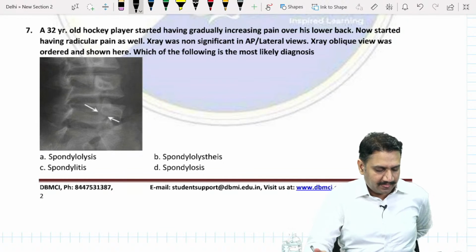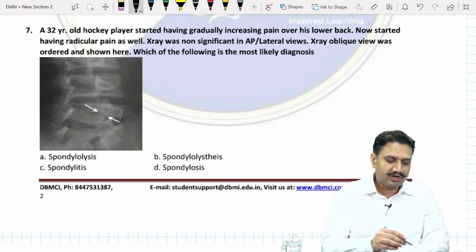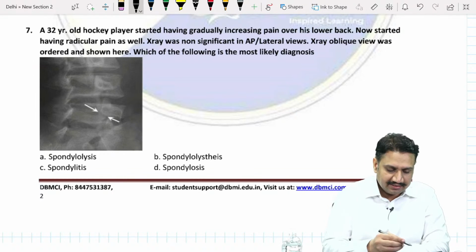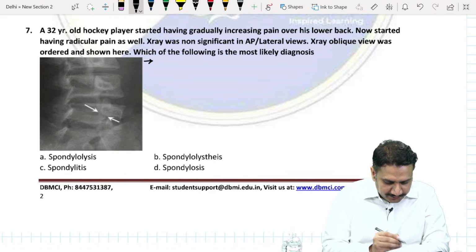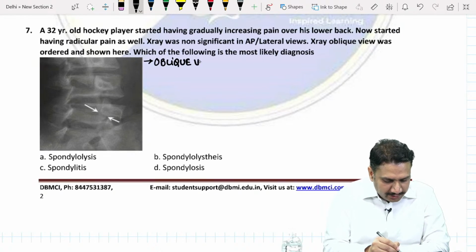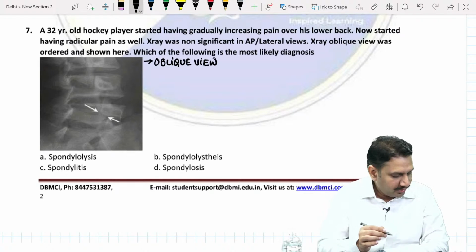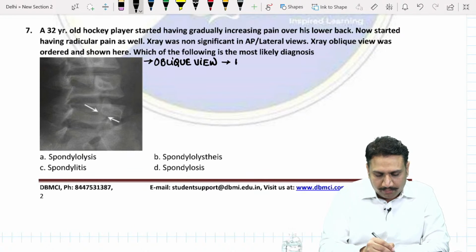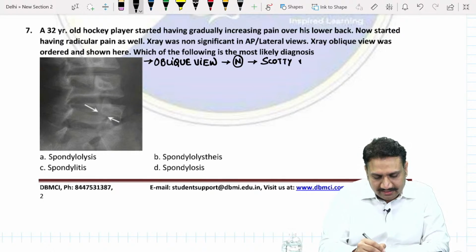What do you suggest? What are you able to see? What view is being shown here in the X-ray? If you can just observe, what view are they trying to show? It is the oblique view. Yes, absolutely. And in an oblique view, if it is normal, what do you see? You see a normal Scotty dog appearance. Remember, normal Scotty dog appearance.